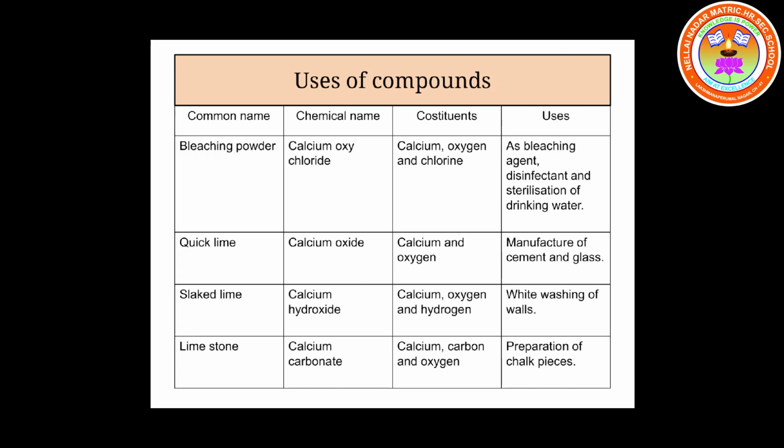See, the next compound is bleaching powder, which is a very good disinfectant. What is its chemical name? Calcium oxychloride, or we can say calcium hypochlorite. Constituents are calcium, oxygen and chlorine.